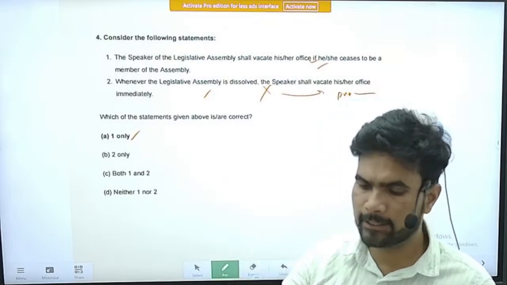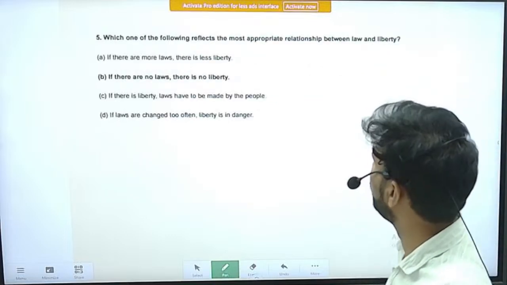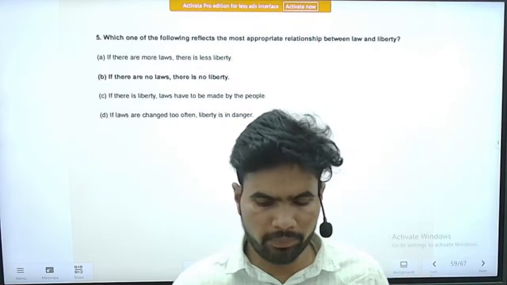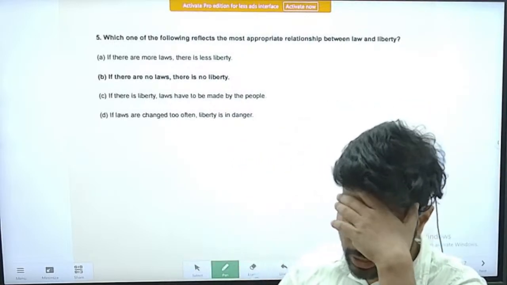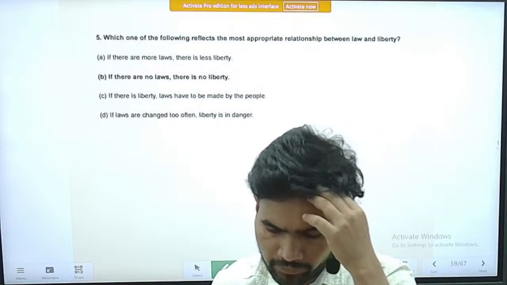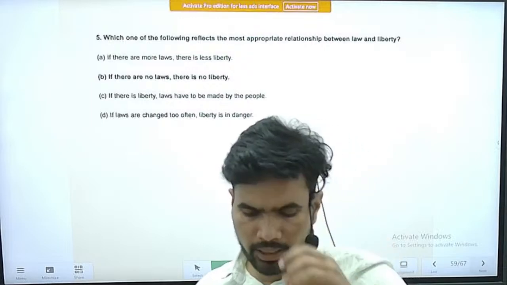Right, next question, question number 5. It is about the relationship between law and liberty. So completely here also it is a conceptual question. So the question is, which one of the following reflects the most appropriate relationship between law and liberty? Right.